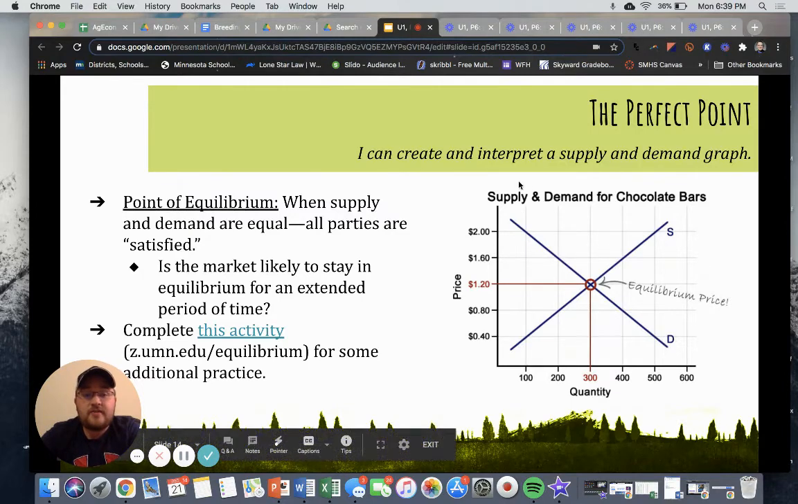So we see here the supply and demand for chocolate bars, that supply and demand schedule that we had in the previous slide. The supply line and the demand line intersect right here. That point where they cross is the equilibrium.